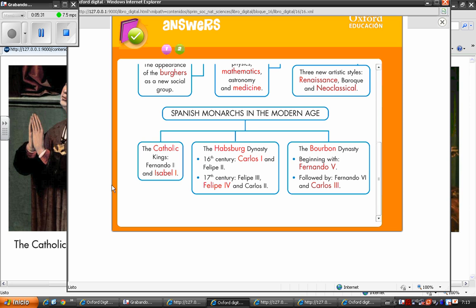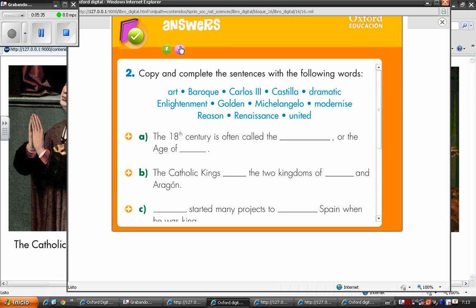Okay, now we're going to go to the sentences that are below the outline, and we're going to complete the sentences. Copy and complete the sentences with the following words: art, Baroque, Carlos III, Castilla, dramatic, Enlightenment, golden, Michelangelo, modernize, reason, Renaissance, and united.